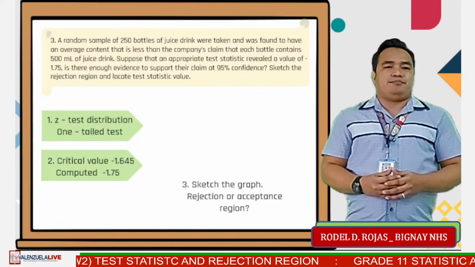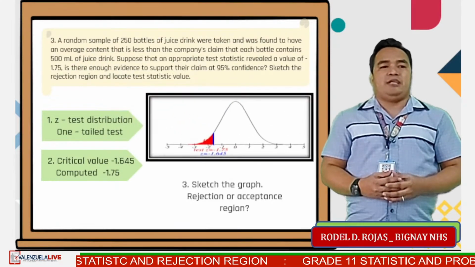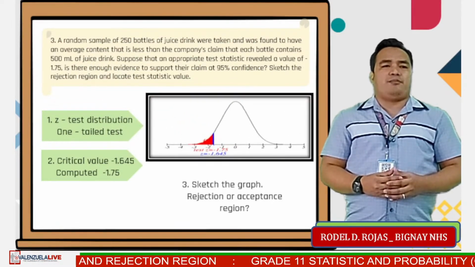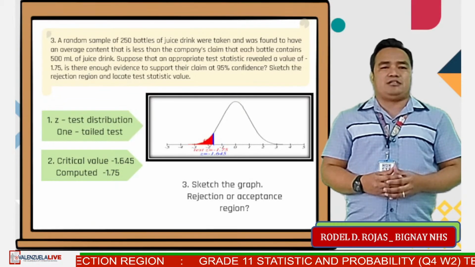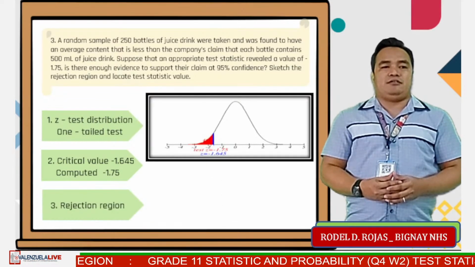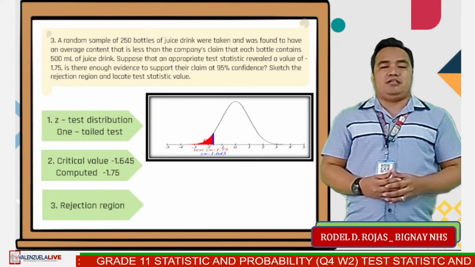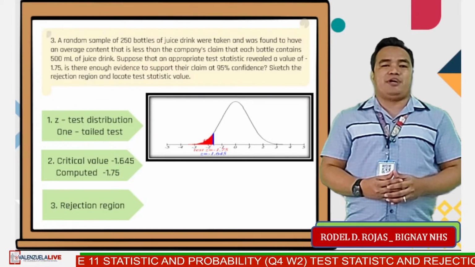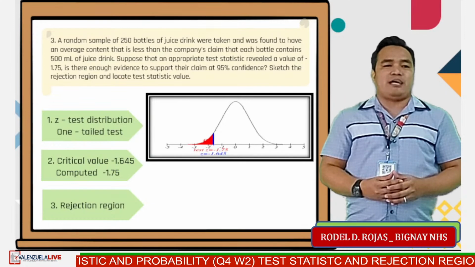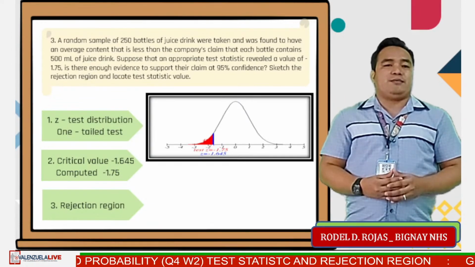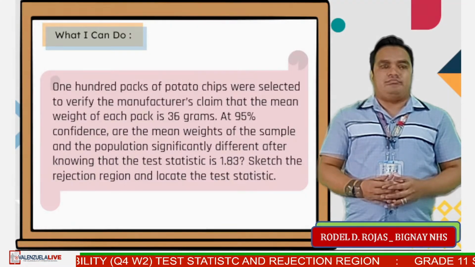For the last step, which is sketch the graph, and Z equals negative 1.75 fall in the rejection or acceptance region. The answer is rejection region, since negative 1.75 is located at the left side of critical value, negative 1.645.